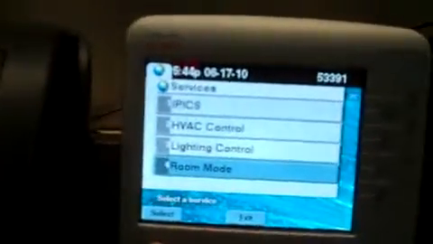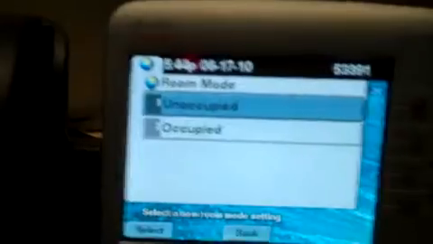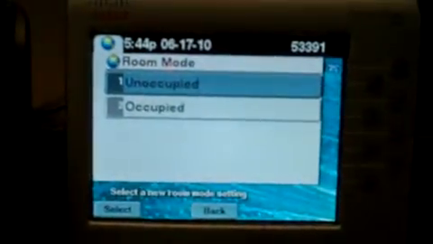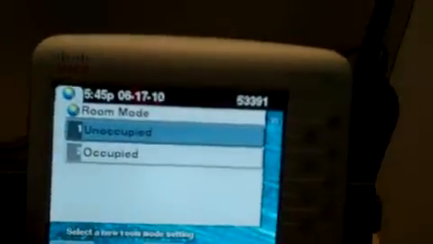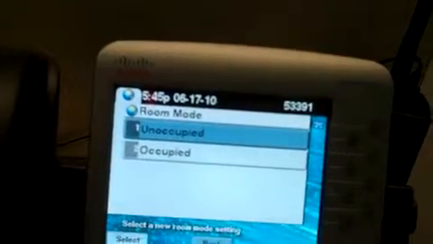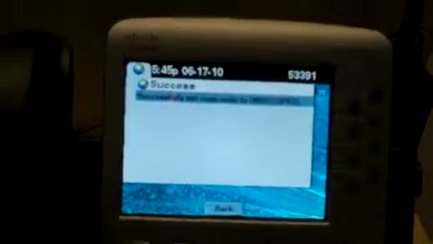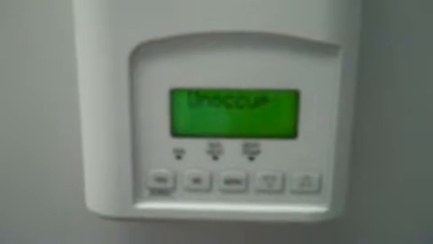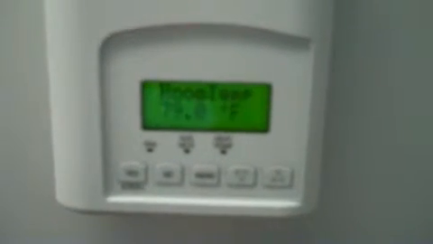Last, we have room mode, and this sets the thermostat to unoccupied or occupied mode. I just selected unoccupied. And as you can see, the thermostat changed to unoccupied.